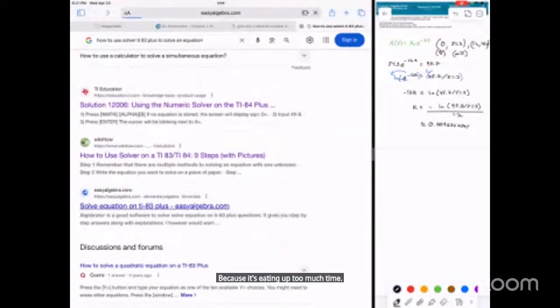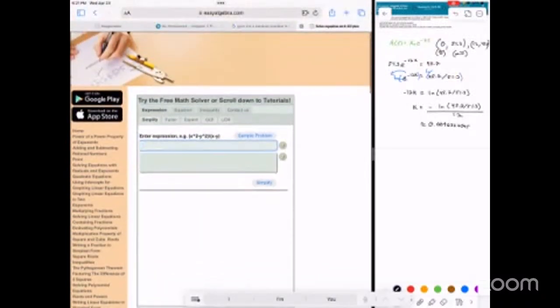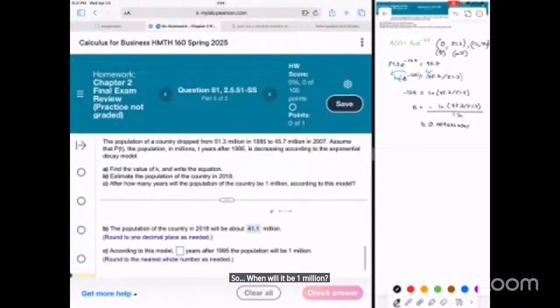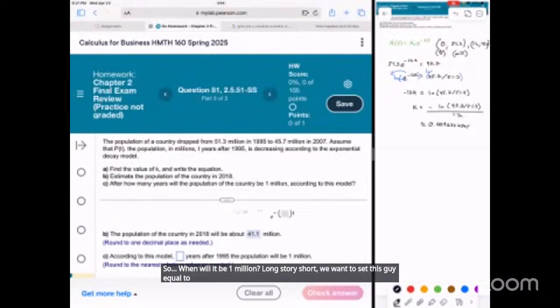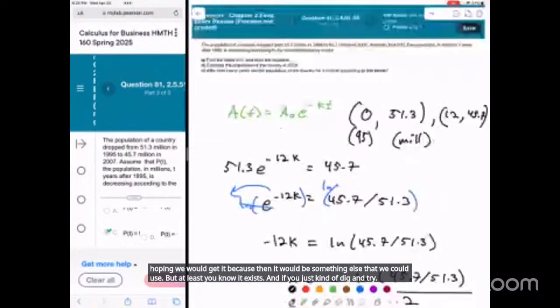Free math solver. No, that's not what I want. Anyway, okay. So we want to be 1 million. Long story short, we want to set this guy equal to 1 and solve. Obviously it took way longer. I was kind of hoping we would get it because then it would be something else that we could use. But at least you know it exists, and if you just kind of dig and try, eventually you'll get it.